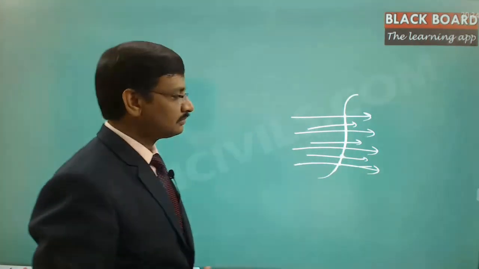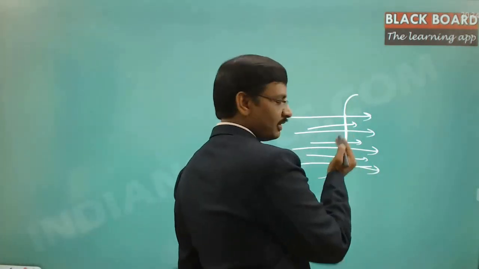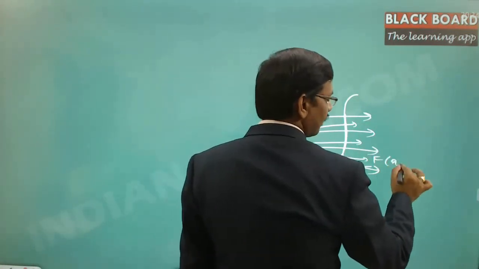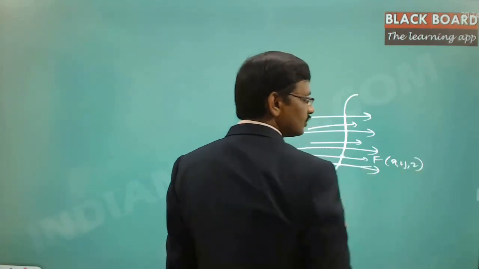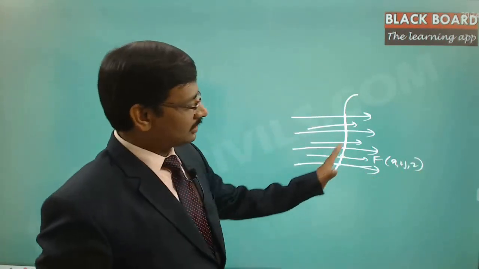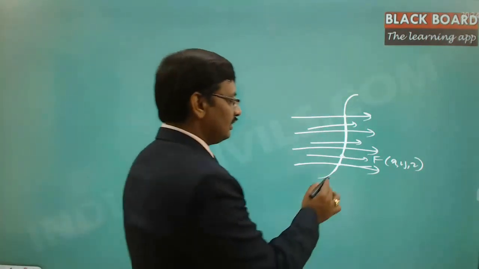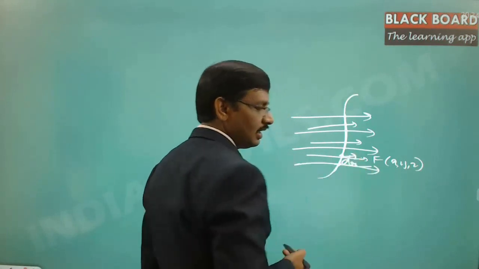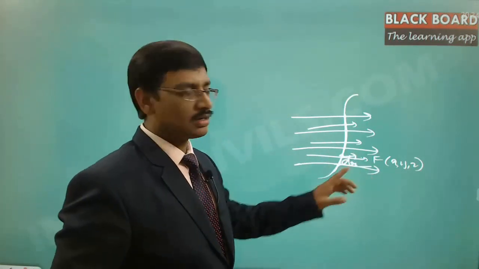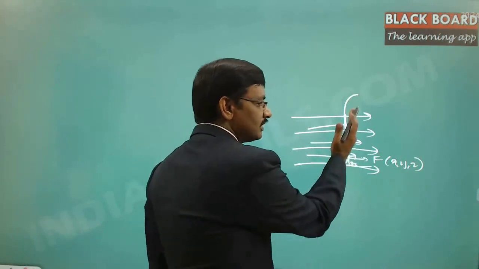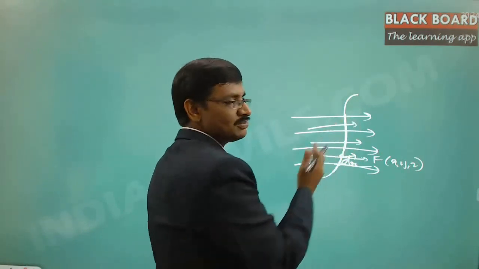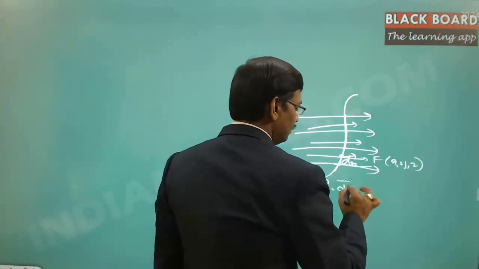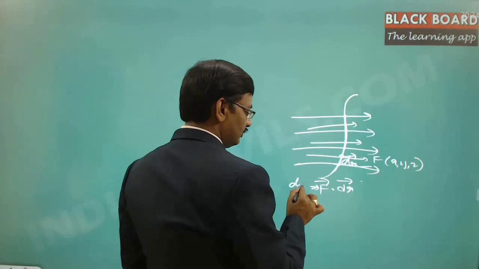F is the force field, which is dependent on x, y, z, and if I move along this particular direction, I will be moving a small length of dr. Then the dot product of these two, that is the component of the force in this direction multiplied by the displacement in that direction, is nothing but F dot dr. These two together will give the work.